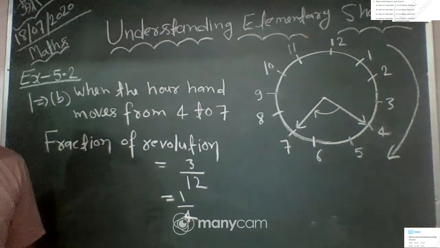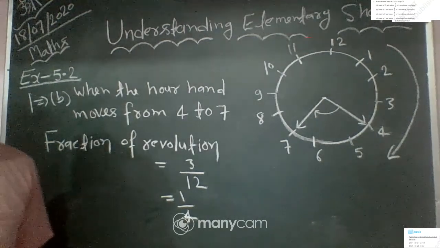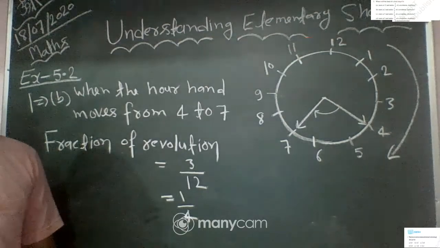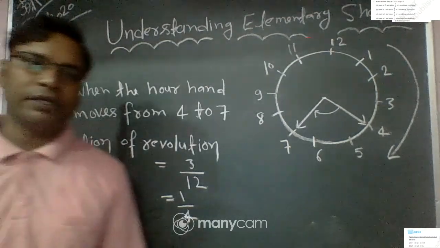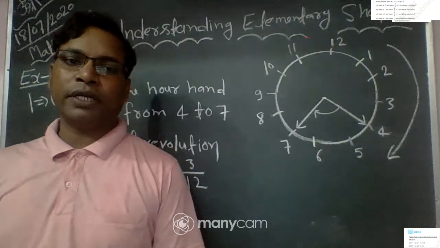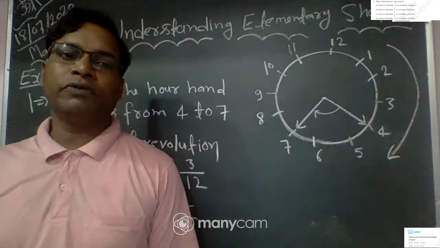Now the next part of this question number 1, the C part, is 7 to 10. When the hour hand moves from 7 to 10, how much fraction of revolution do we turn?